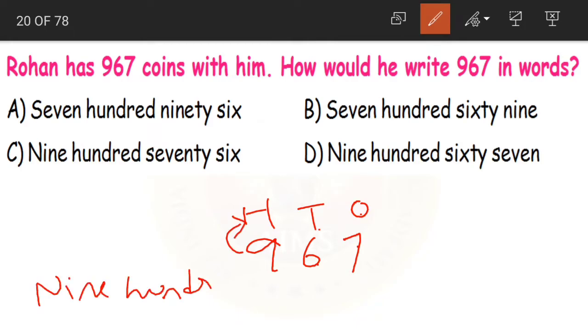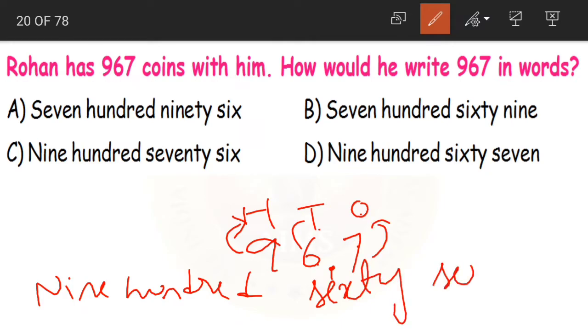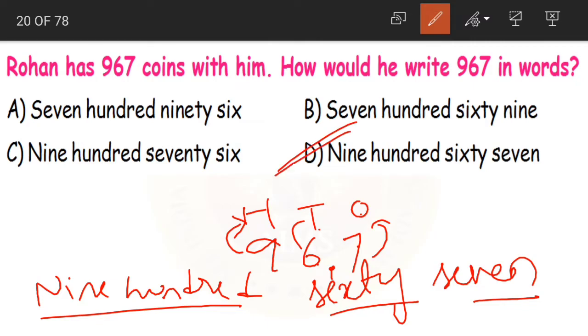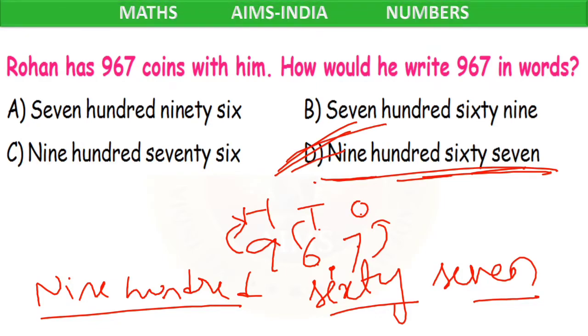900. Yes, 9 is in hundreds place, so 900. 6 is in tens place, it becomes 60. 7 in ones place becomes 7. What is the answer, children? 967. Which is the correct option now? Option D, 967. Yes, option D is our correct answer.